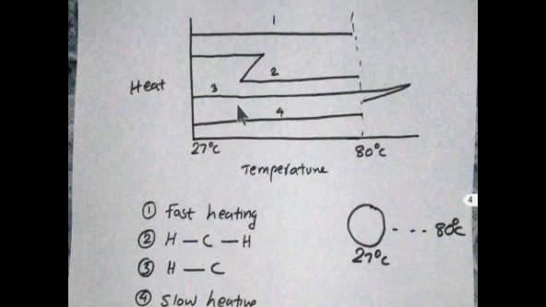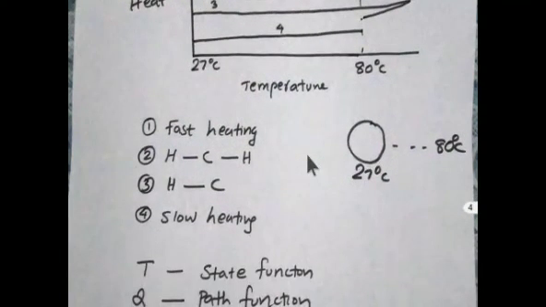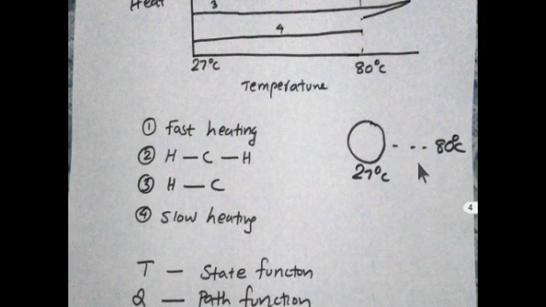So in each path, the quantity of heat required is different. The amount of heat required from 27 degrees Celsius to 80 degrees Celsius depends on the path the system follows. So heat is a path function. What is temperature? The initial temperature is 27 and the final temperature is 80, so delta T is 80 minus 27. The temperature depends only on the initial and final state of the system.